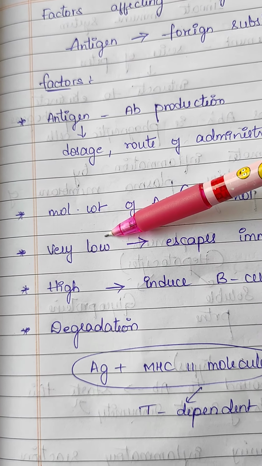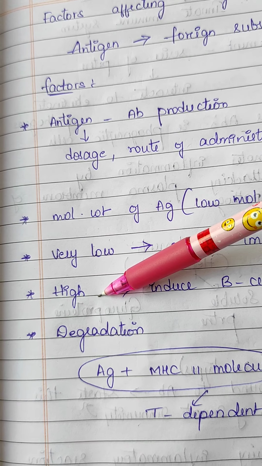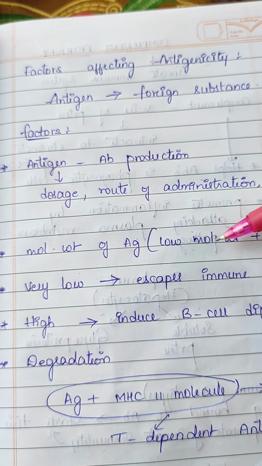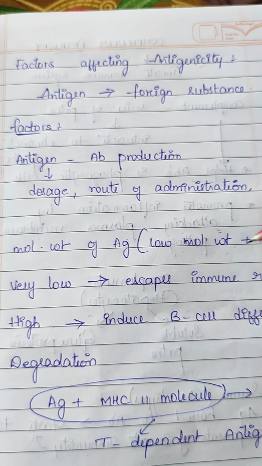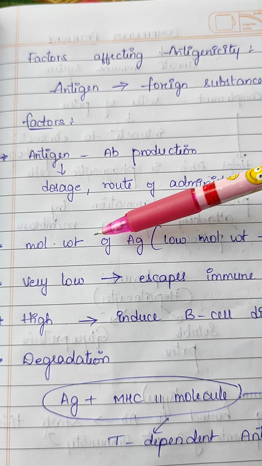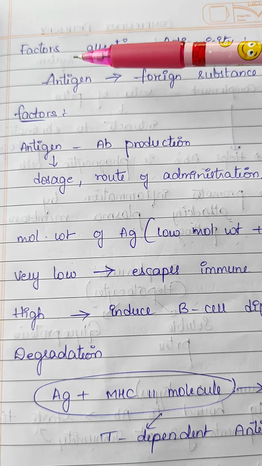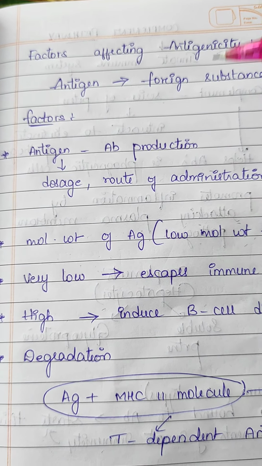So it should not be very low or very high. It should have a low molecular weight that can bind with the antibody to produce immune response. Means the molecular weight of antigen is one factor which affects antigenicity.